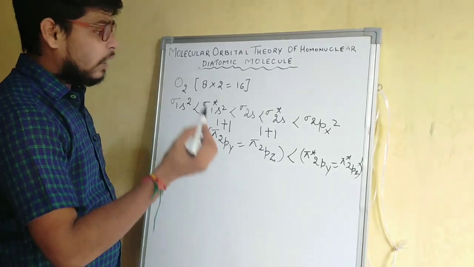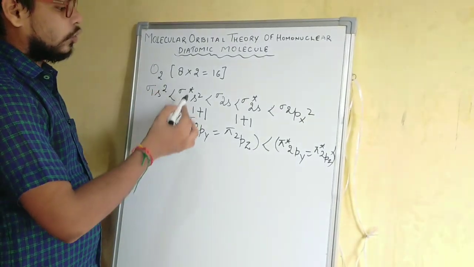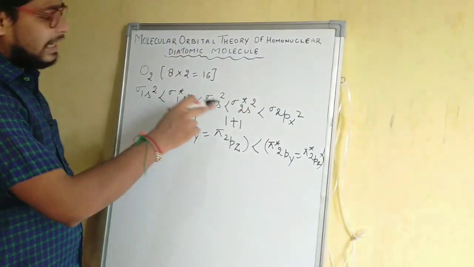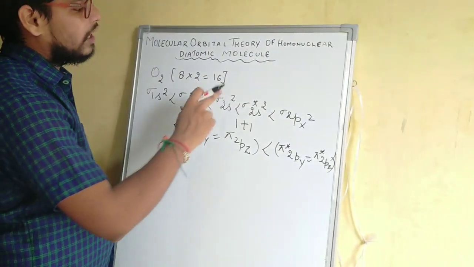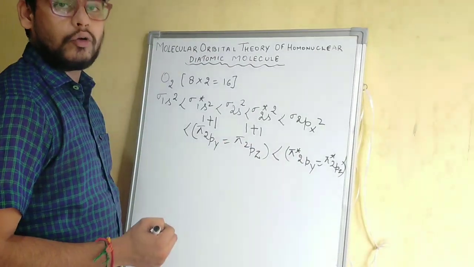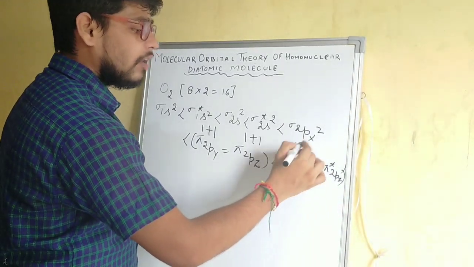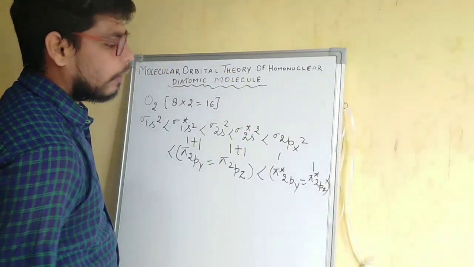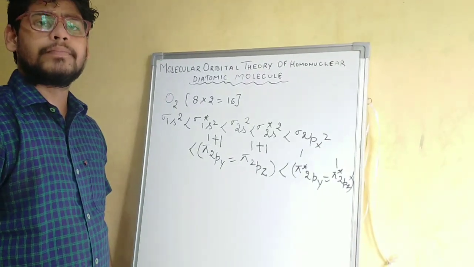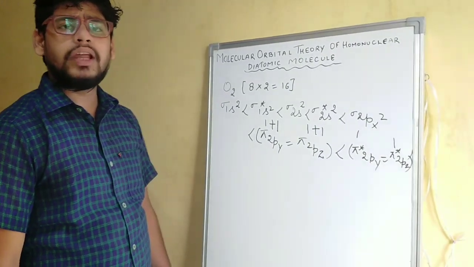So again now let's count the total number of electrons that we have filled till now. We have filled a total of 10 plus 4, that is 14 electrons, out of 16. Now since again these orbitals are of the same energy level, what will we do? Simply we will fill one electron in each of the orbitals, and now 16 electrons have been filled. This was all about the molecular orbital configuration.